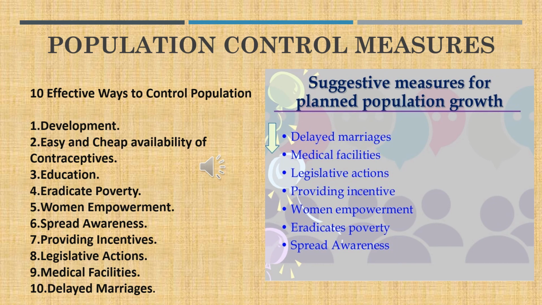Another theory also shows 7 measures like delayed marriages, improved medical facilities, government taking legislative actions, and giving attractive incentives for small families, women empowerment, eradicating poverty, and spreading awareness of a decent standard of living. So these are the measures to control the population.